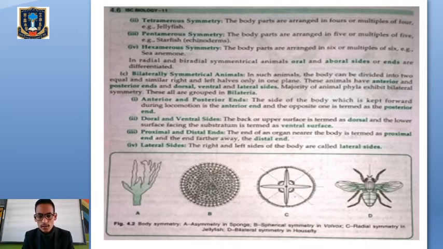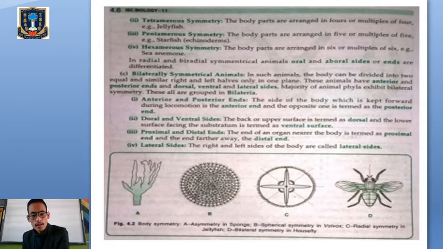Okay, so here you can see the figure. Figure A is sponges, which are asymmetrical animals. The body cannot be divided into two equal halves from any plane or any direction. In B, you can see the spherical symmetrical animals. Then in C, you can see the radial symmetrical animals, and D is the bilateral symmetrical animals, where we can cut the body into two equal halves from only one plane. But look at C, the body can be divided from any plane into two equal halves. Clear?